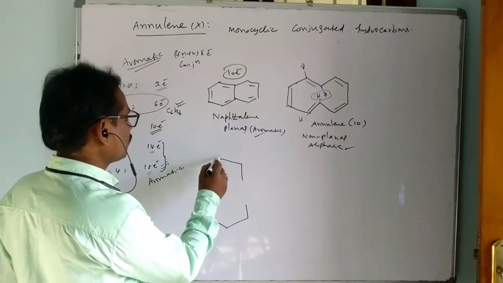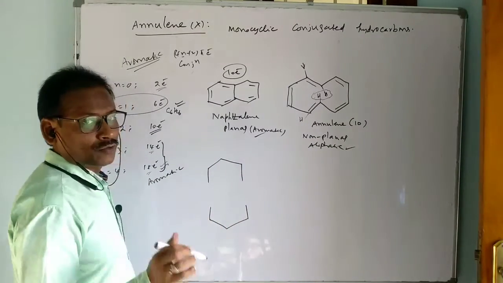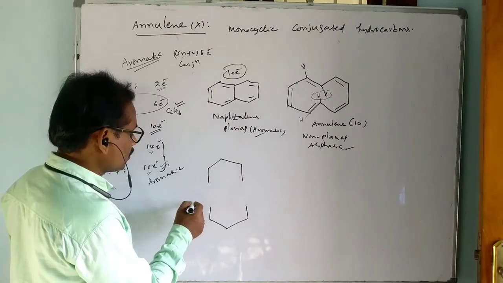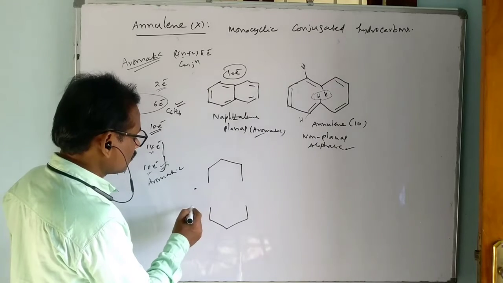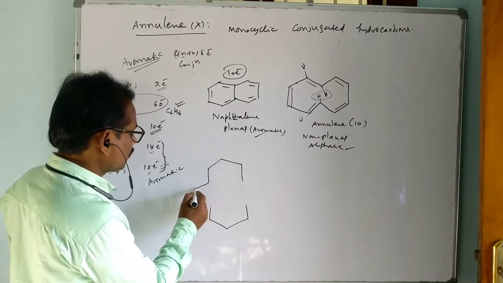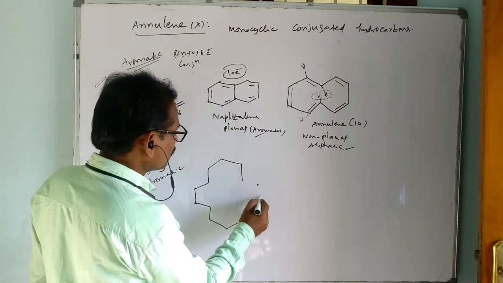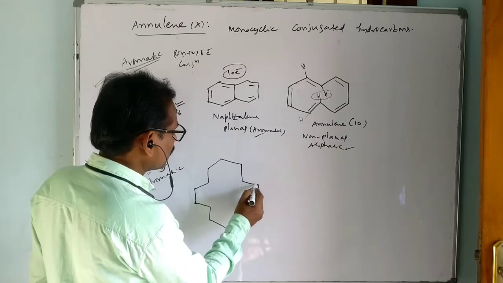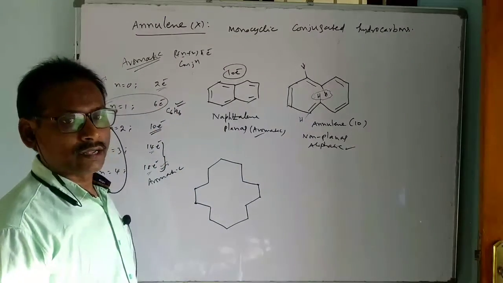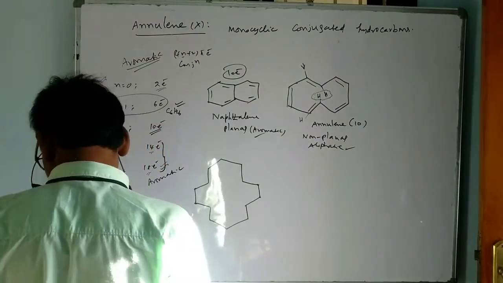So here 1, 2, 3, 4, 5. 1, 2, 3, 4, 5. That means 4 more carbons are required. So let me put here. That means 2 this side, 2 that side. Two more is done. Now 2 more is here. Okay. Now we are having how many corners? 14 corners. Now if you want to go for 18 corners,